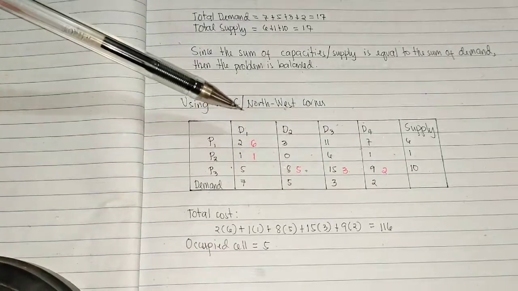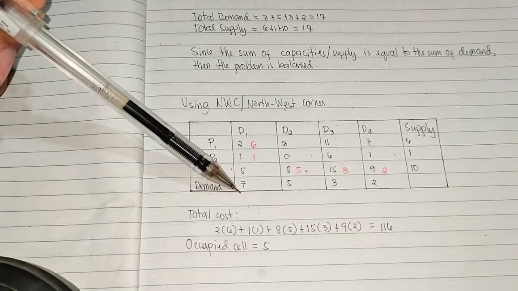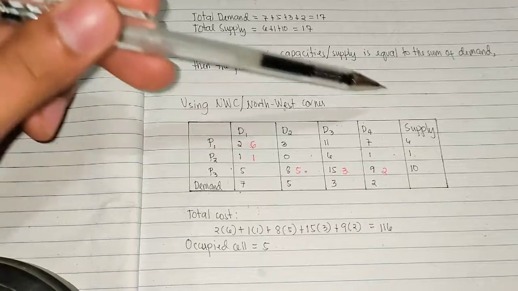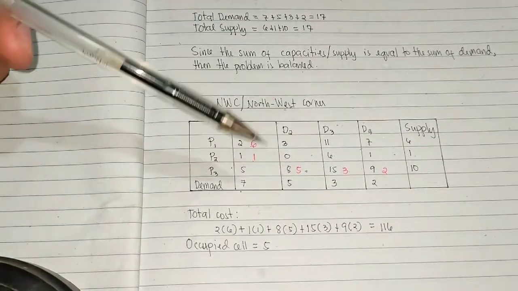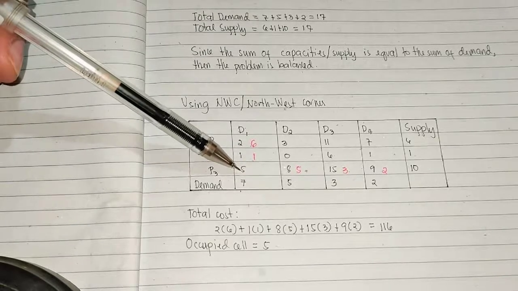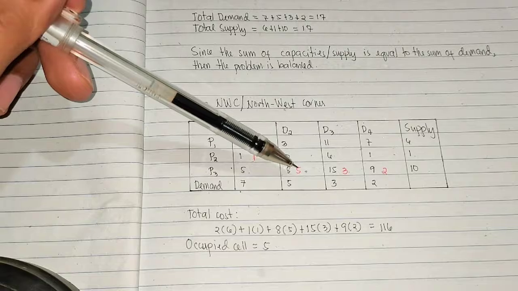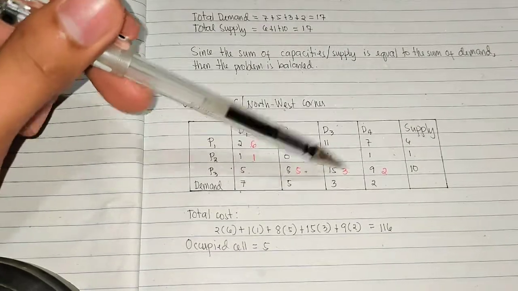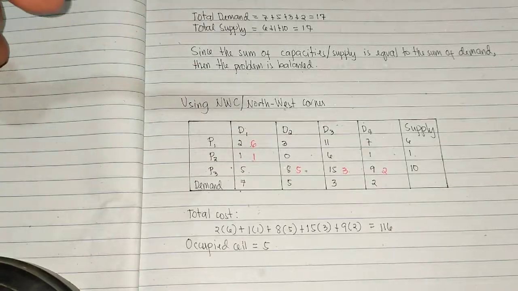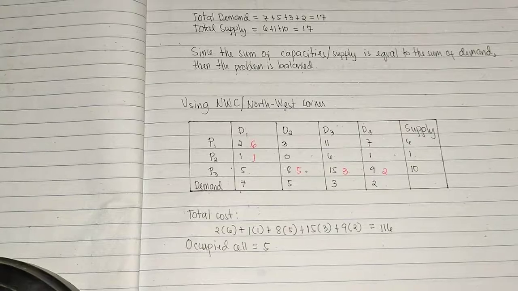So, kung i-add natin sila, 6 plus 1 is 7, which is good sa ating demand, at 6 naman sa ating supply, at 1 naman sa ating supply. At sa ikatlong row, okay na siya dito. At dito naman, ang ating demand is 5, which is good. 5 plus 3 plus 2 is 10, which is good. So, na-meet na natin lahat ng supply at lahat ng demand.